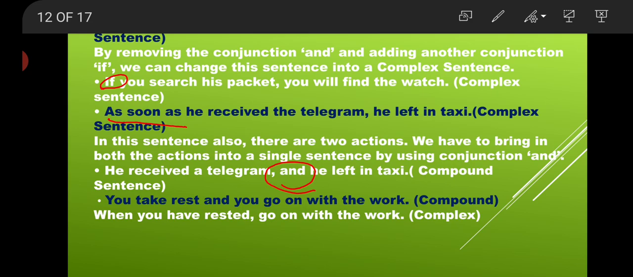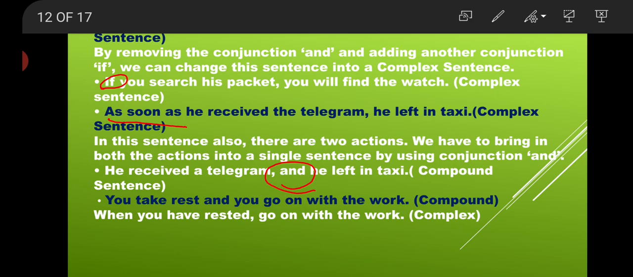For compound we have connectors, FANBOYS. For simple we have connectors, that is BODY, then gerunds and to-infinitive. Then for complex, whatever the remaining connectors: as soon as, hardly when, no sooner than, unless, until, though, although, after, before, everything and all the W words: when, which, what, whatever, whenever, then hence. All these different connectors are what we use for complex sentences.